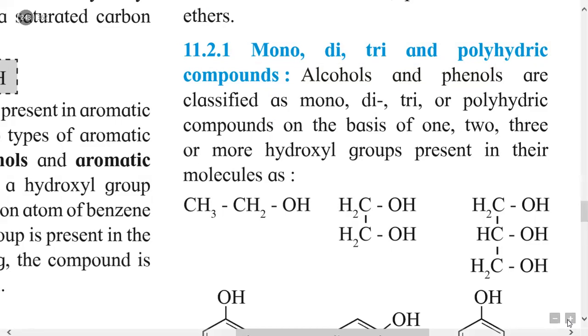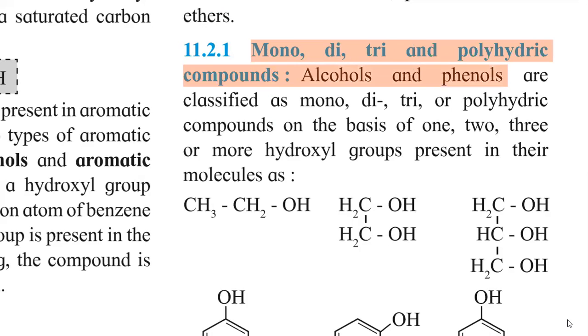Monohydric alcohols or monohydric phenols contain one OH group. Similarly, dihydric alcohol or dihydric phenol contains two OH groups in their molecule. Then trihydric alcohol or trihydric phenol contains three OH groups in their molecule.